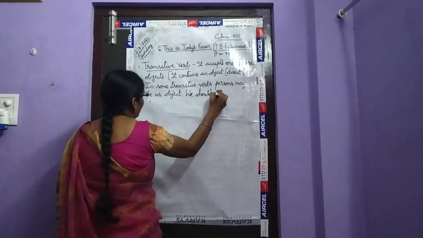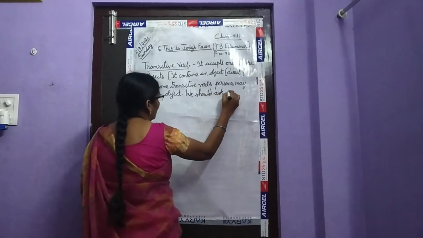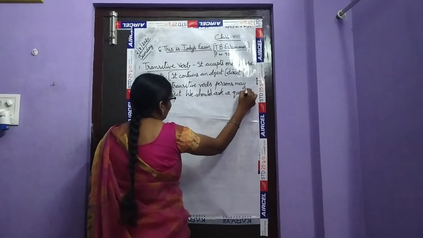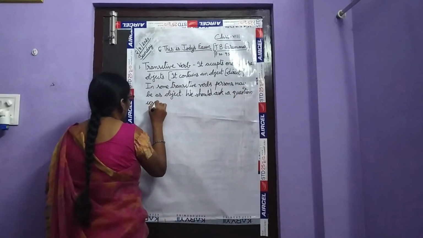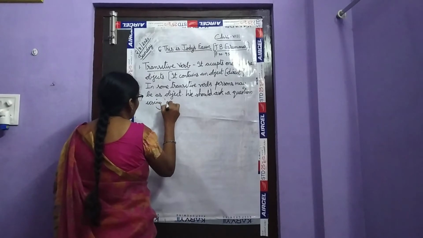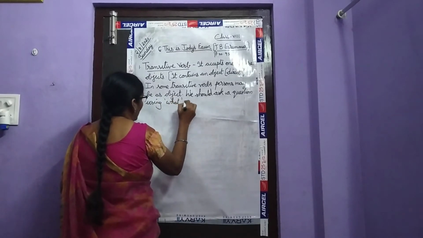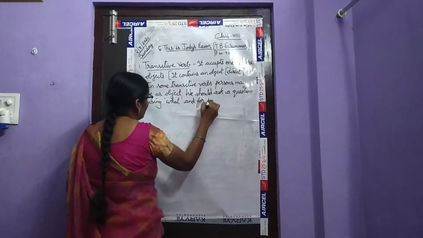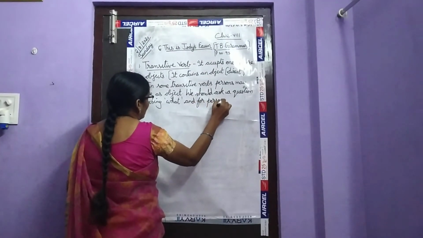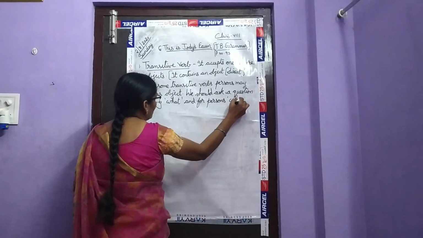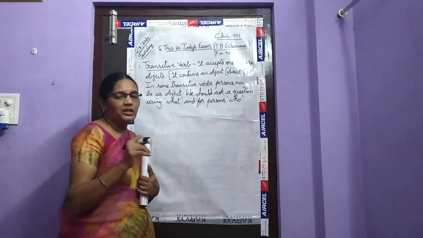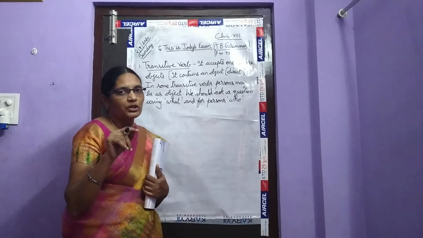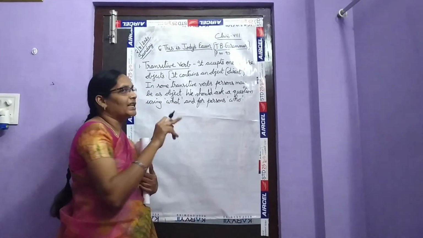We should ask a question using what. And for persons, we should use who. Who means who for whom? Question word who, for whom we use it, children? We use it for persons. So what is a transitive verb?